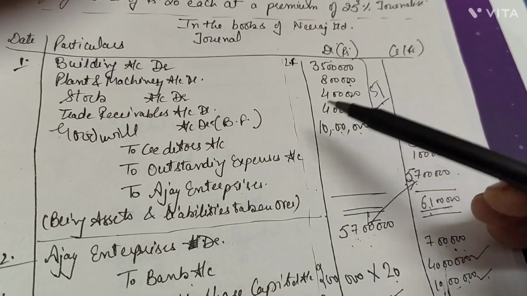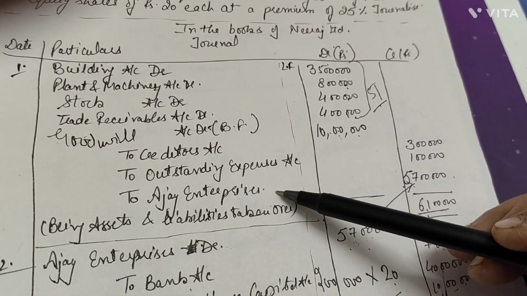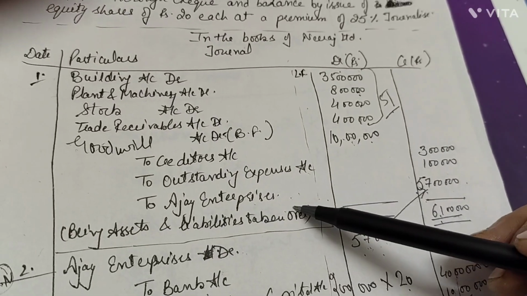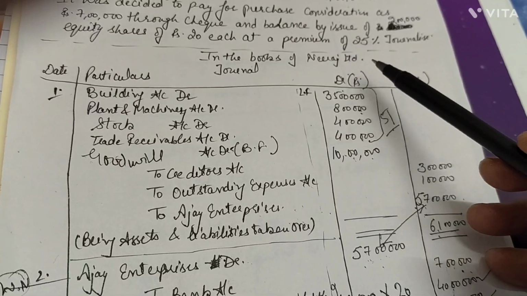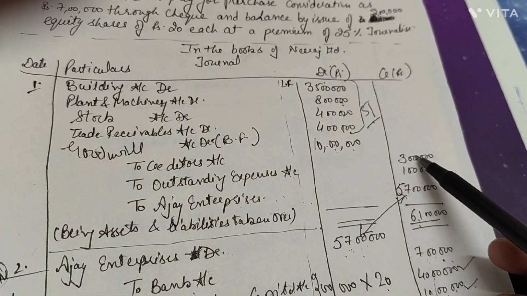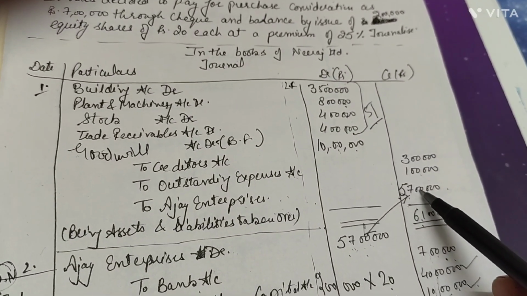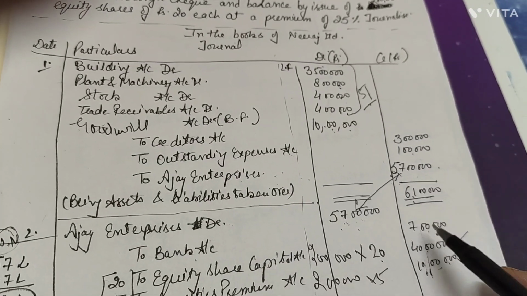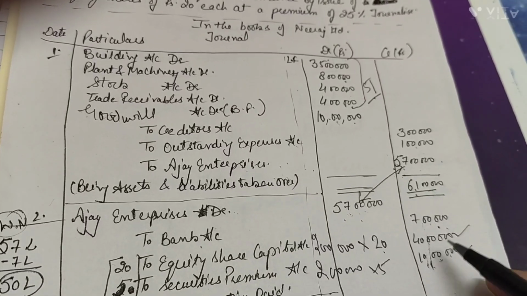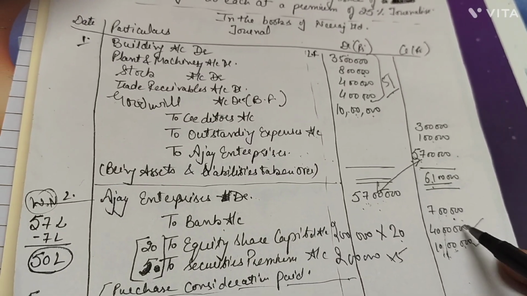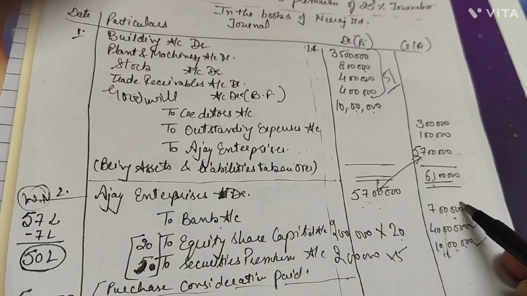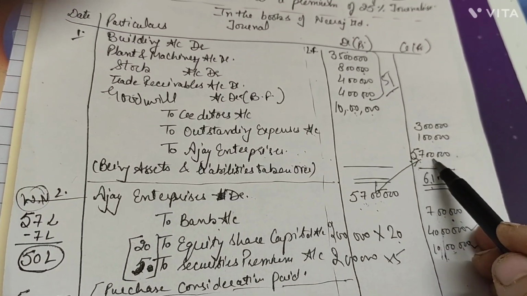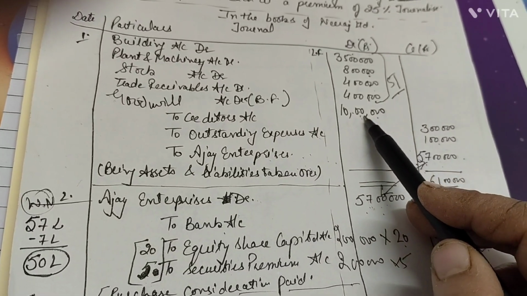If this difference would have been on the credit side, then another account would have been taken, that we'll discuss in the next video. But right now in this video, in this question we were provided with the assets taken over, with the liabilities taken over. Purchase consideration was given but not in actual amount; rather we have to calculate from the given values. For the given values, we took the cheque value, equity share capital with premium, made it total, and this total is transferred to the first entry, from where we calculated the balancing figure of our goodwill.